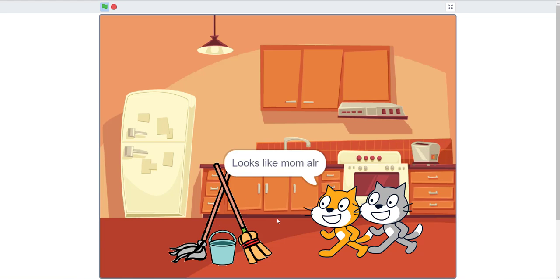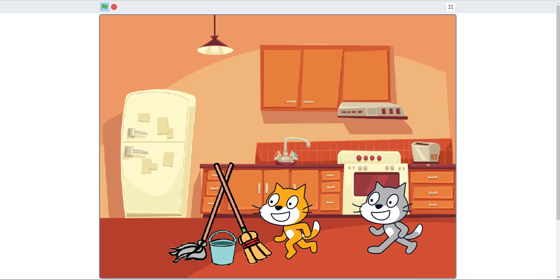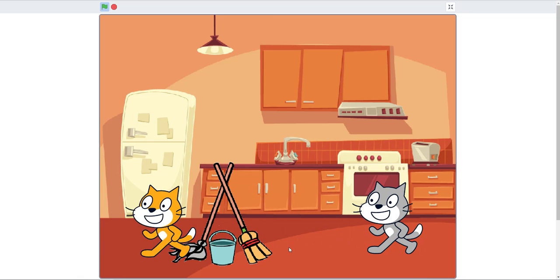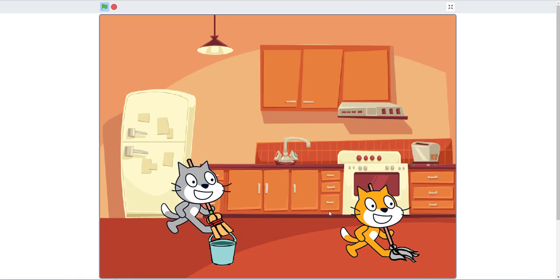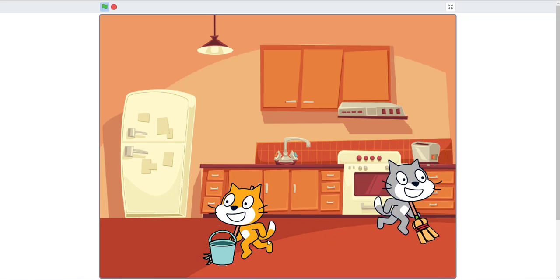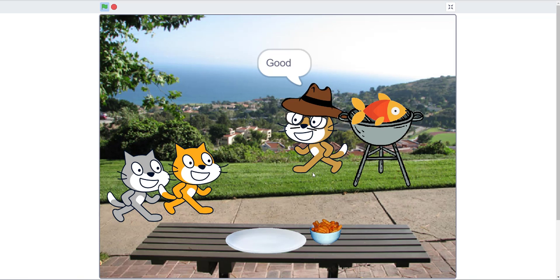And now they have to mop the floor. Looks like our mom already left us the bucket. So they go to the bucket and pick up a mop, and they begin to mop the floor. As you can see, they switch to another sprite, and they mop. Okay, we are finally done. And then they say yeah at the same time.